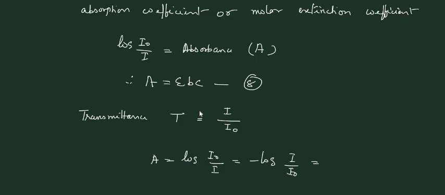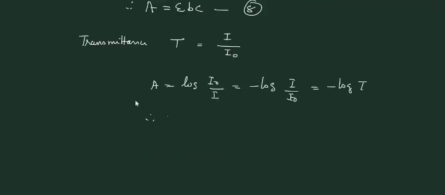I by I0 is transmittance, so this is equal to minus log T. So A is equal to minus log T, or T is equal to 10 raised to minus A, which is equal to 10 raised to minus epsilon bc.